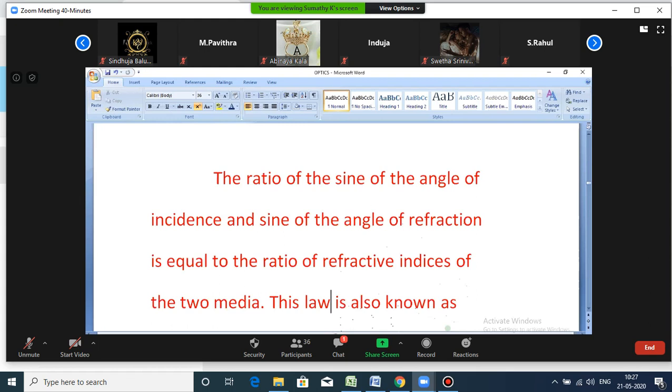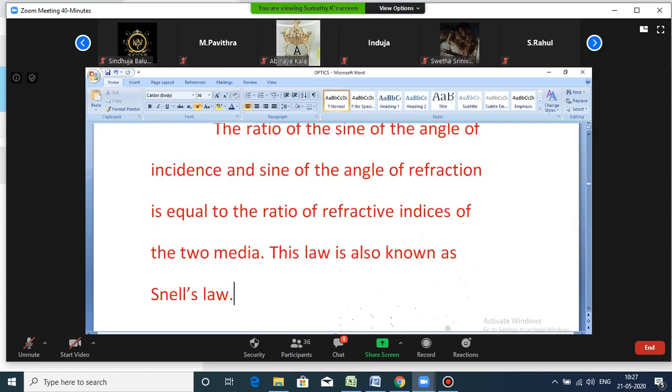What is refractive index? sin i by sin r is equal to mu2 by mu1. Mu2 by mu1 is the formula to find out the refractive index. This law is also known as Snell's law.